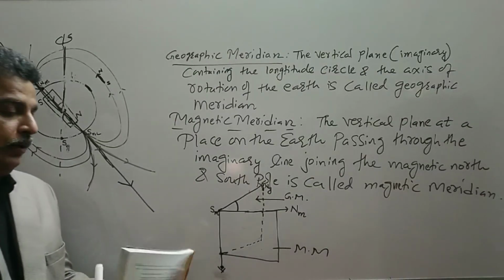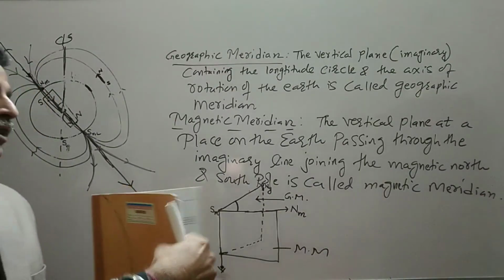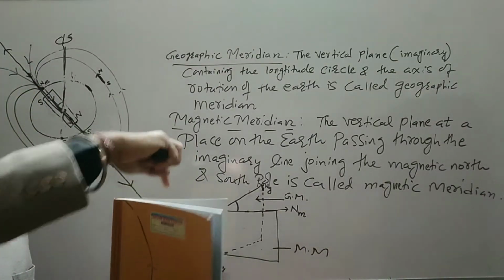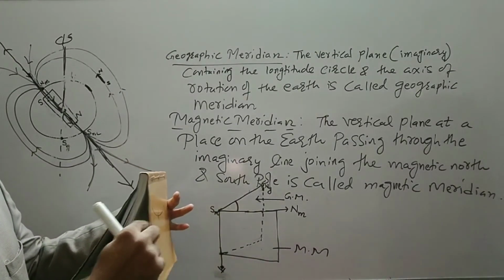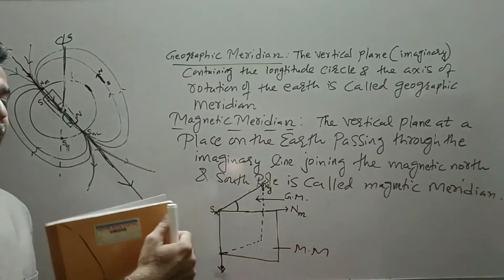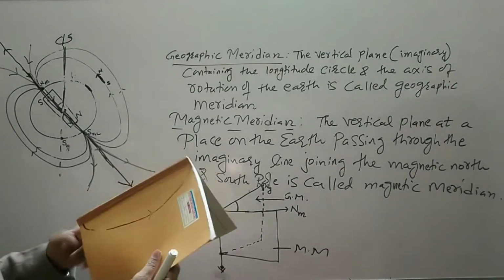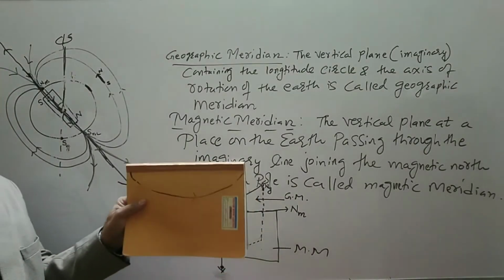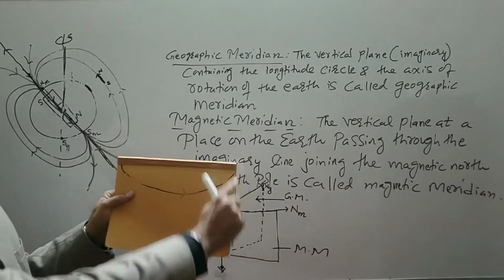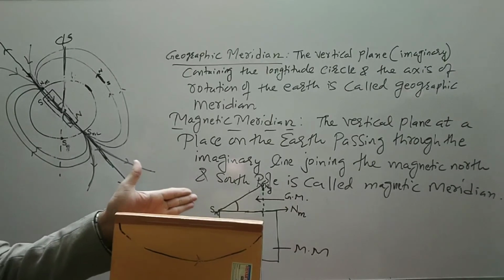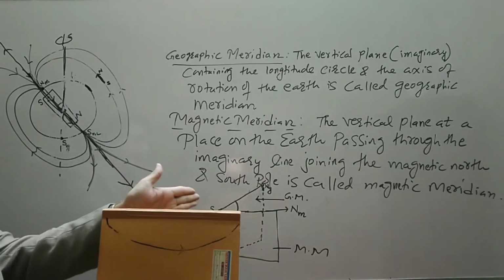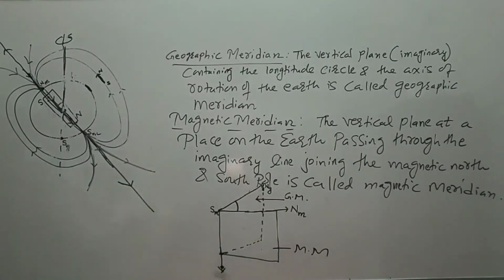So this angle between the geographic meridian and the magnetic meridian will be referred to as declination. So for the time being we keep this like this. This is now your magnetic meridian, and at the back it should be like this, V shaped.